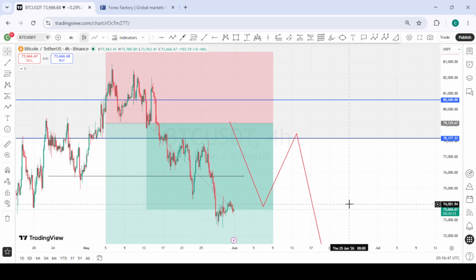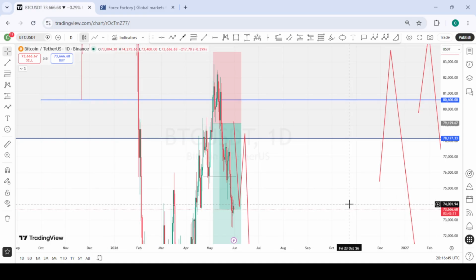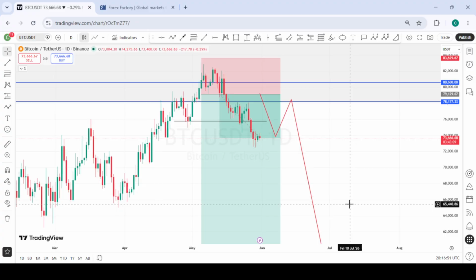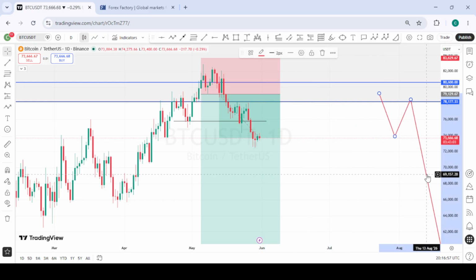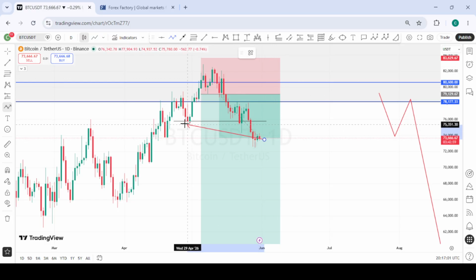So we have here BTC. This position we have been holding for a while, and price is moving nicely. And we currently have this nice daily structure shift here. So we are looking forward to a possible retest of the daily structure points. We are looking forward to see price retest this structure point again.